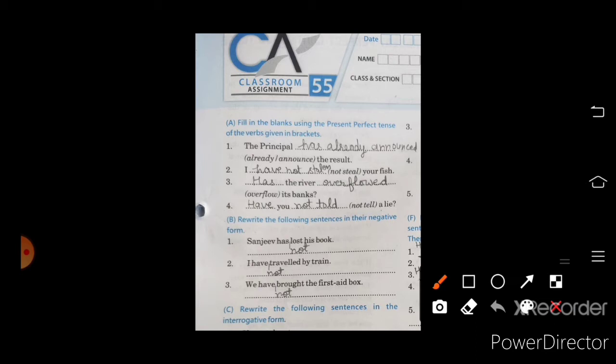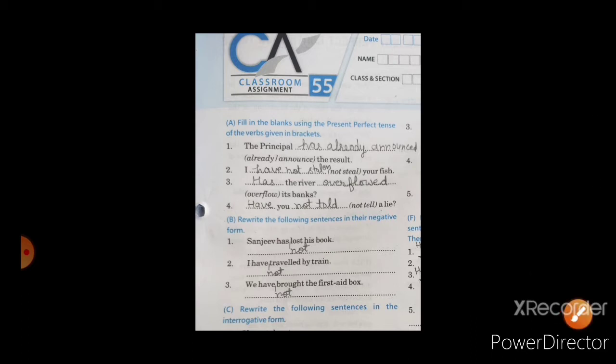For converting a sentence into negative, we use not here after the helping verb. Sanjeev has not lost his book. I have not travelled by train. We have not brought the first aid box. Next, C exercise, we again have to rewrite the sentences in the interrogative form.